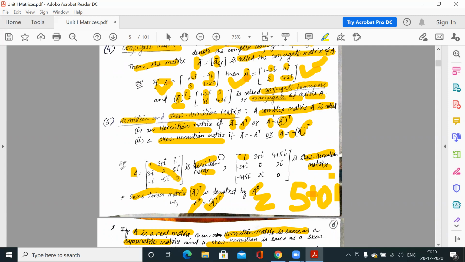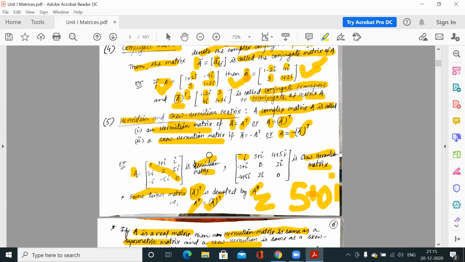So 1 is equal to 1, 2 is equal to 2, 0 is equal to 2. Suppose this is a complex number. Because in Hermitian, what you are doing is transposing and finding the conjugate. If this is a complex number, after transpose the position is the same, but when we find the conjugate, suppose this is 1 plus i, it would change to 1 minus i. So here we have 1 plus i, and in the transpose conjugate we have 1 minus i.